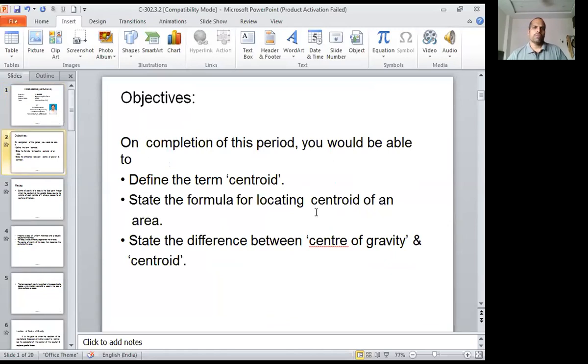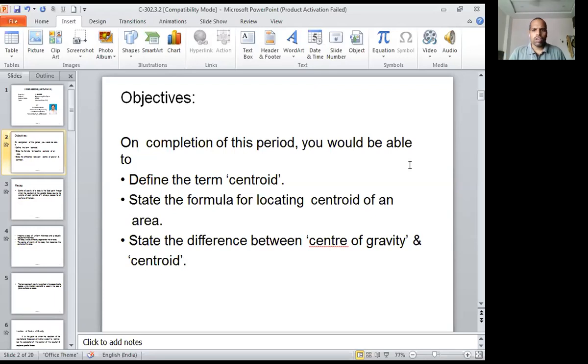In the previous class we discussed some things, and in this class you have to learn about the term centroid. By the end of this class you should be able to learn the formula for locating the centroid of an area, and state the difference between center of gravity and centroid. You should be able to learn the definition of centroid and state the formula for the location of the centroid of an area.